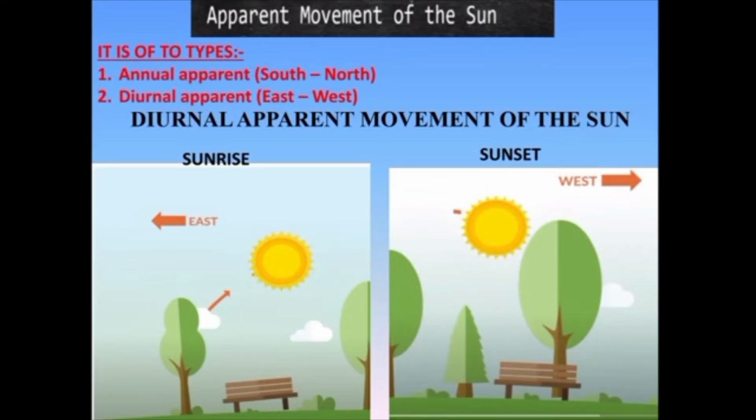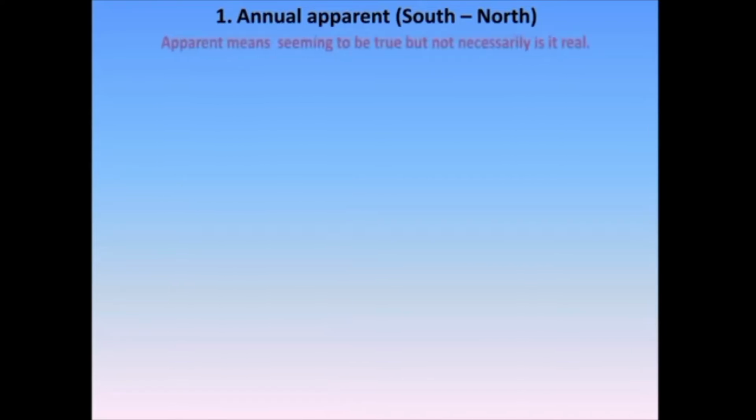Now we already know, children, that it is not the sun that changes its position. It is because of the rotation and the revolution of the earth that we feel the sun is moving, that is, the sun is rising and setting. Okay, this change in position of the sun is what we call the diurnal apparent movement of the sun. Now let us move forward and see the annual apparent movement of the sun, which is from south to north.